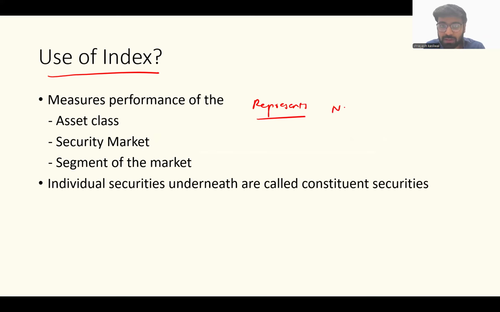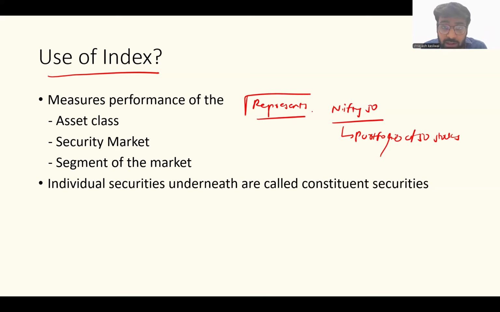Sir, meaning, let's say we talk about Nifty 50. Nifty 50 is a portfolio comprising 50 stocks, which are carefully picked out, and a portfolio of 50 stocks has been created, which ultimately represents the market.